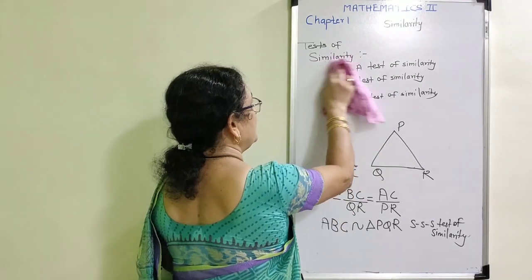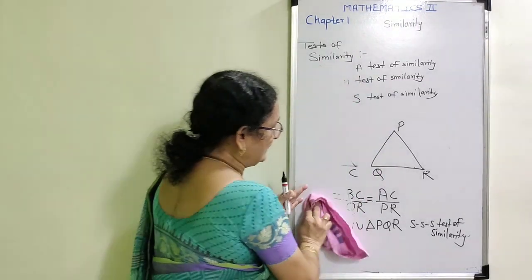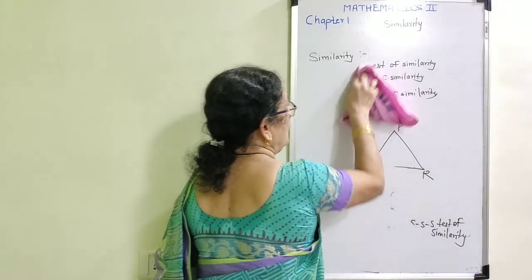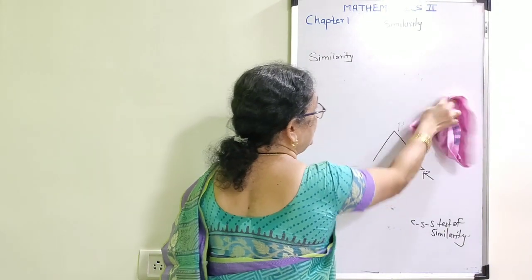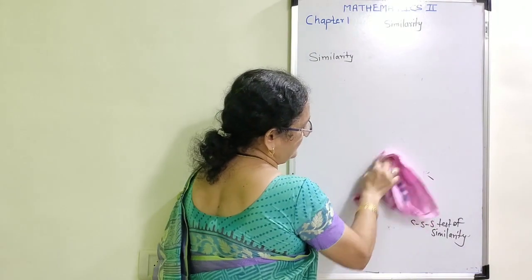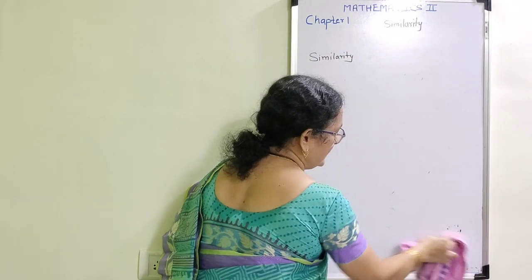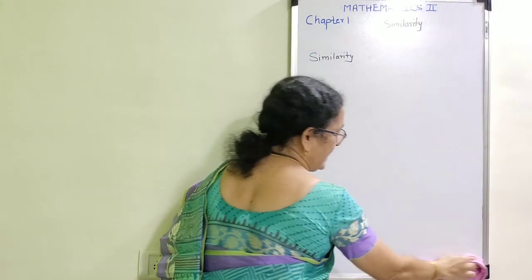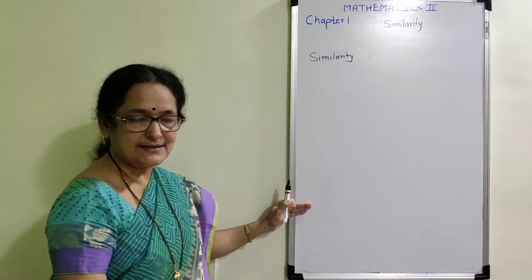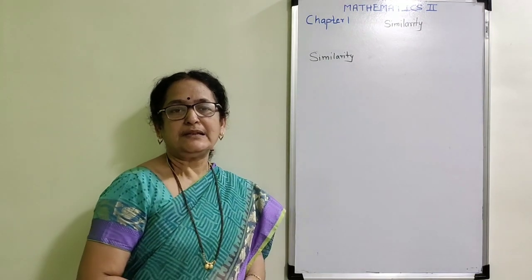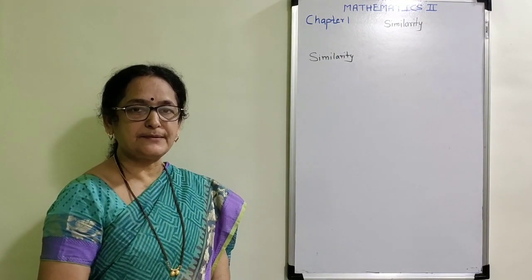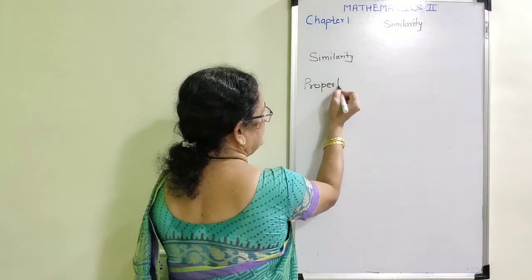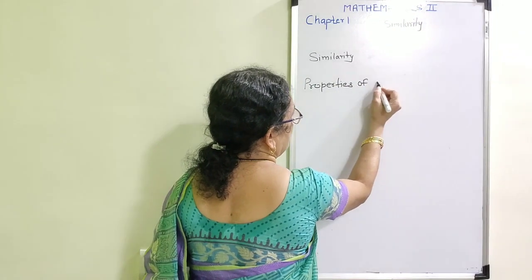Now I am going to explain those properties. Please observe those properties. Now write down only the names of these tests of similarity from your textbook. No need to write the statements. Draw only the sufficient figure and write the names, that is angle, angle, angle, only angle, angle, then side, angle, side, and the last one is side, side, side test of similarity. Now the properties of similarity.